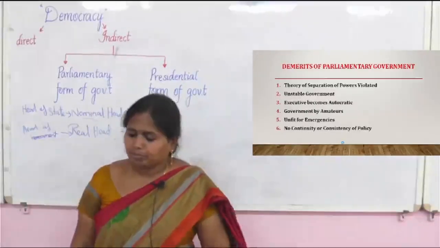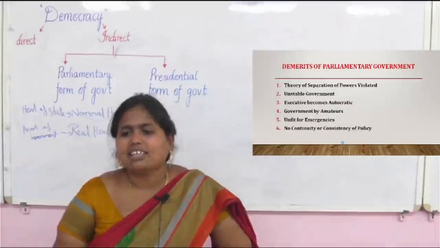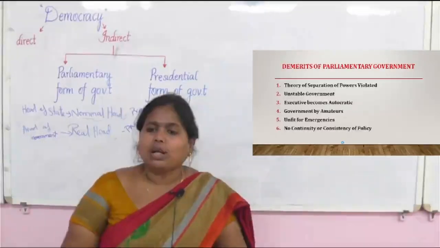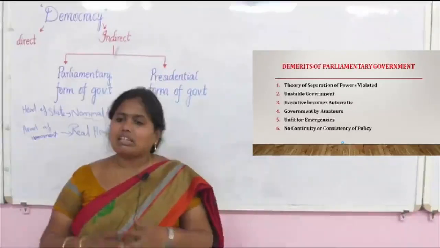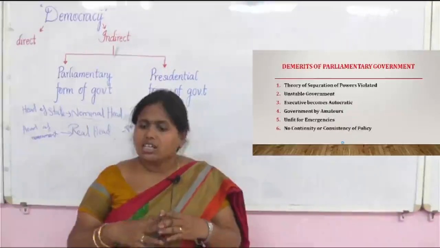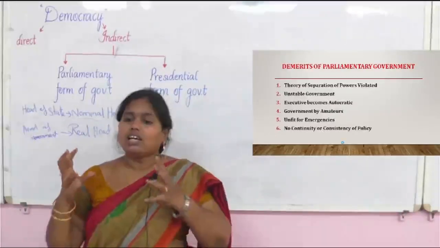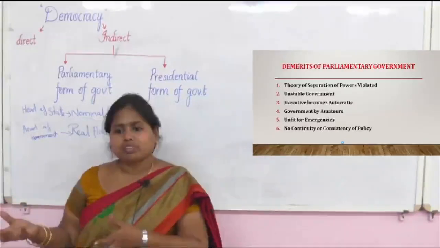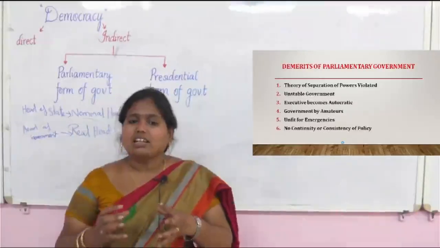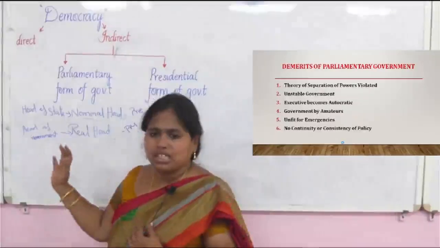Next one is executives becoming autocratic. Autocratic means, as I said, more powerful. Obviously, executives here are more powerful because nobody can question them, because the legislators also belong to the same political party. The same party will not ask many questions. Imagine if the legislators were totally different; there the questioning of the executives would be greater. So executives become autocratic, more powerful, in the parliamentary system.